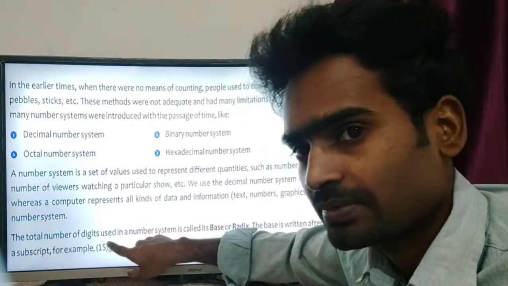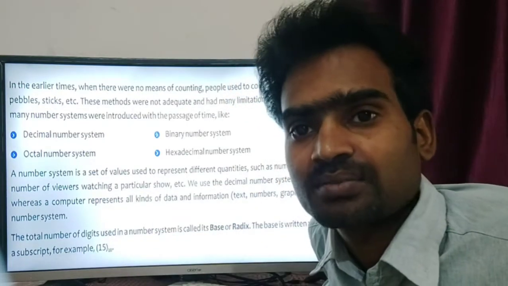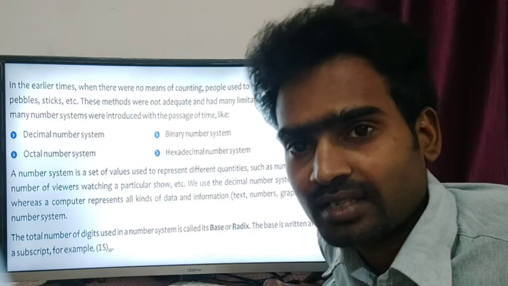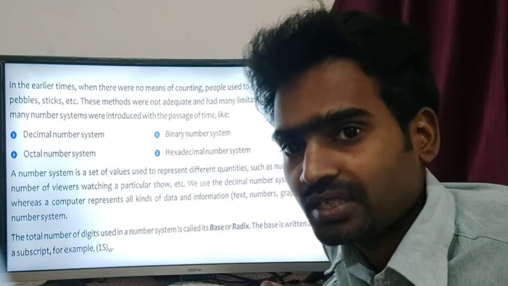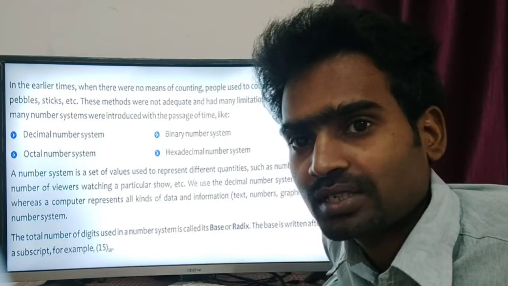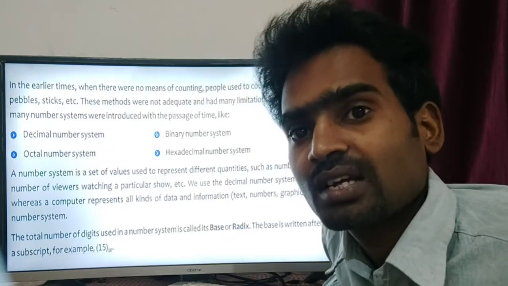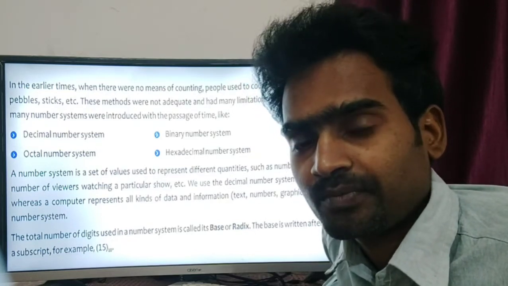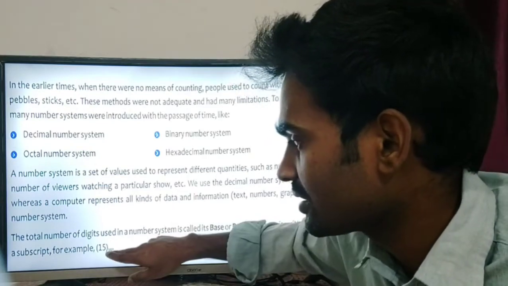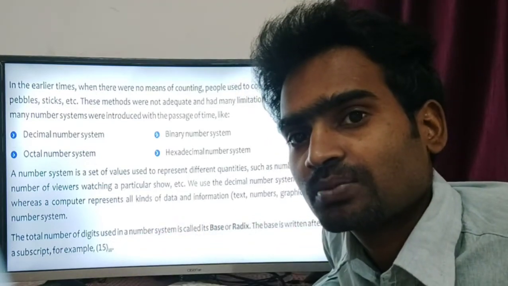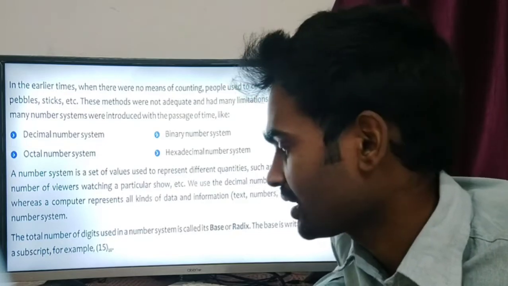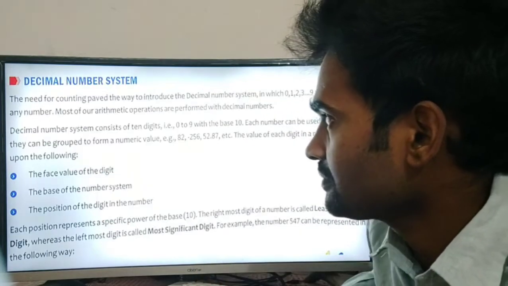Subscript and superscript are key terms in computer science. Remember it. Clear? We should not say top and bottom. When you learn computer science, learn with the proper term. This downside is a subscript and the top side is called superscript. Clear? Now let's go on.